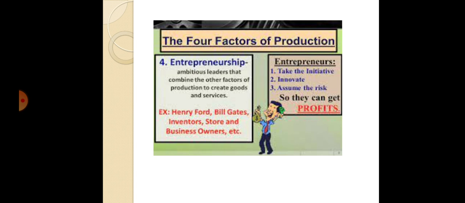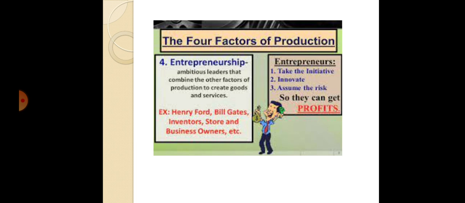Now, the next factor is entrepreneurship or entrepreneur. Entrepreneurship means ambitious leaders that combine the other factors of production to create goods and services. Because if you have land, labor, capital, but there is no owner to handle these, then there is no production. So an ambitious leader is very important. See the examples: Henry Ford, Bill Gates, inventors, store and business owners.